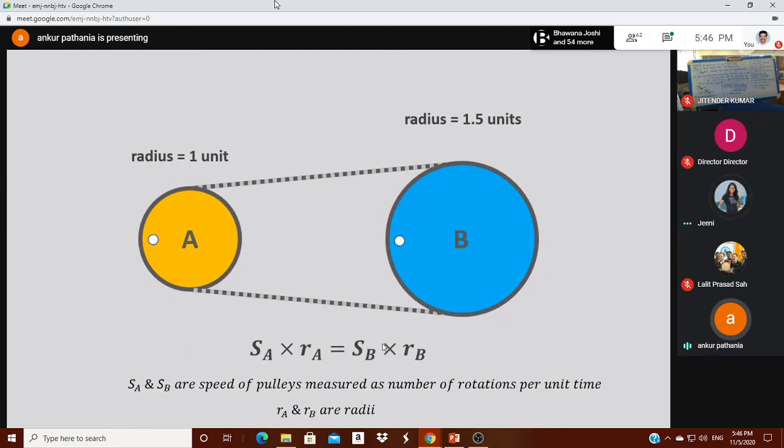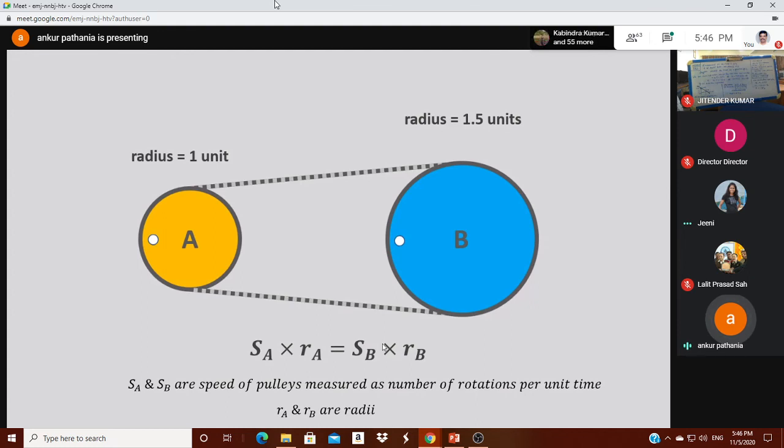Now what is the application of it for students? We can teach students the concept of circumference, then the concept of ratio. The final relation we get here is an inversely proportional relation, which we can also tell students: if the radius is decreased, the speed will increase, or if the radius is increased, then the speed will decrease.